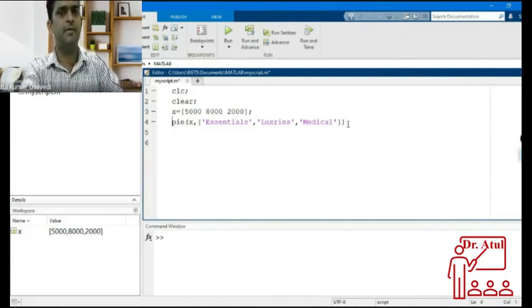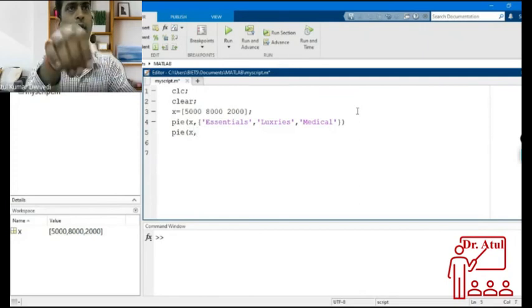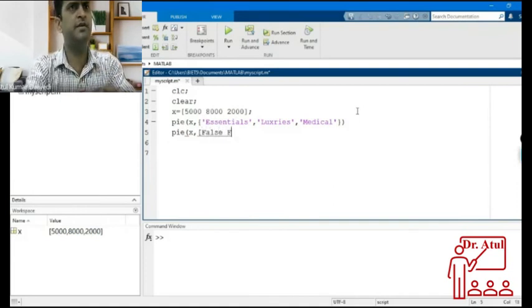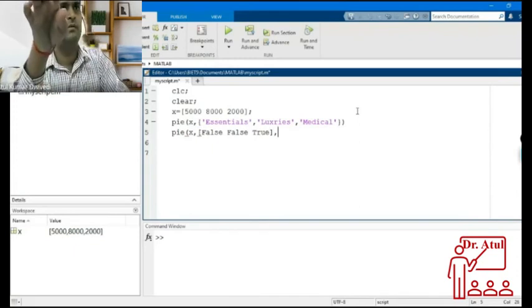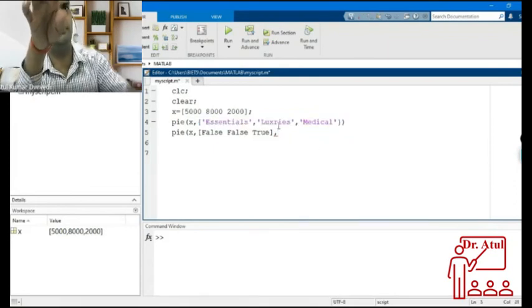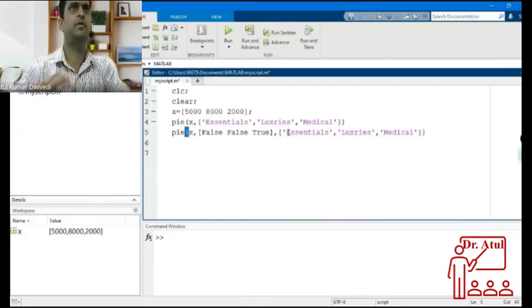Then you have to write a command like this: x comma, suppose that's false. What is the meaning of these things? I will tell. True. And then the same thing that I have written here, I will do Control C and paste here, and then I have to close the bracket.